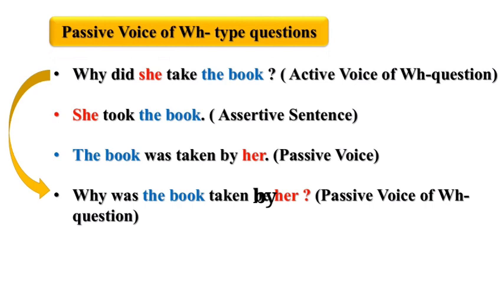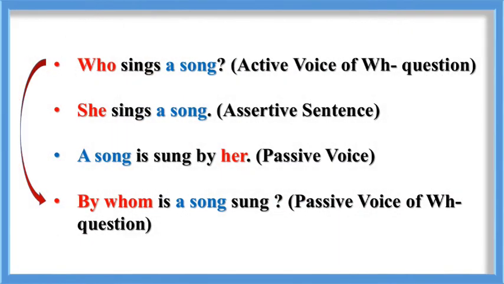Then write the passive voice of WH question as it is. That is the proper answer of the first question. Why was the book taken by her? Students, you have to follow the first and last step. You have to omit the remaining 2 steps while you are going to attempt this question. Now learn another example.